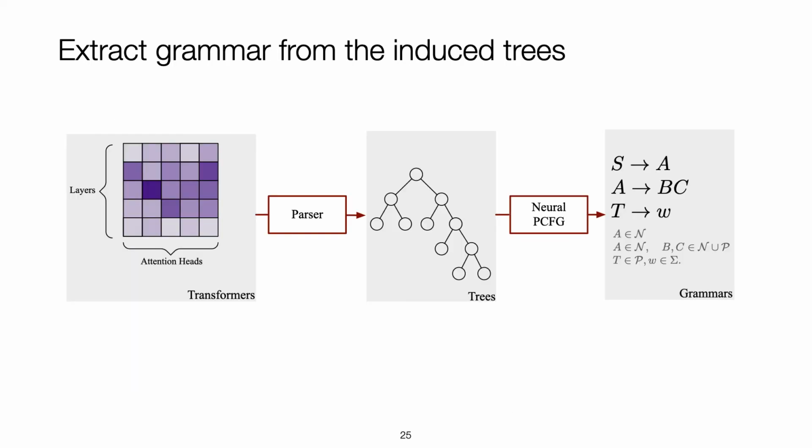We are also interested in exploring to what extent the syntactic knowledge acquired by pre-trained transformers resembles human annotated constituency grammars. For this exploration, we infer a constituency grammar in the form of probabilistic production rules. Note that this study makes sense because we induce trees from the pre-trained transformers in a fully unsupervised manner, which means the trees are not biased to an annotated treebank. As the figure shows, we're using a neural PCFG model to learn the constituency grammar from the trees induced from the pre-trained transformers.